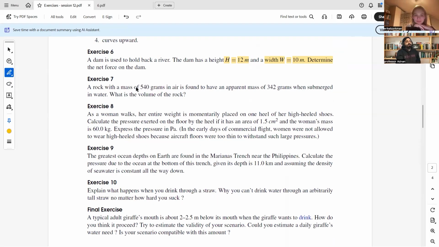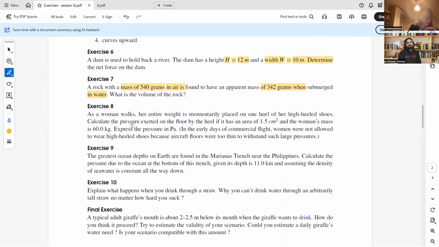A rock with mass 540 gram. Mass of the rock is 540 gram in the air. Found to have apparent mass 342 gram when submerged in the water. Its mass in the air was 540 gram. Now it is getting submerged within the water, and its mass is now 342 grams when submerged in the water. What is the volume of the rock that we have to calculate?